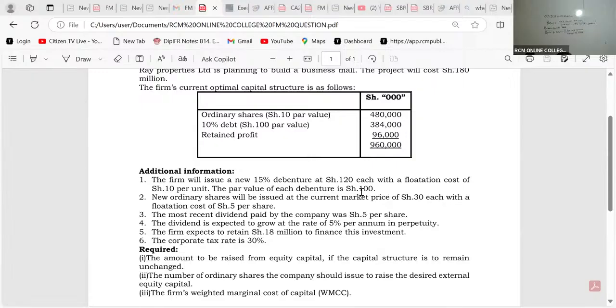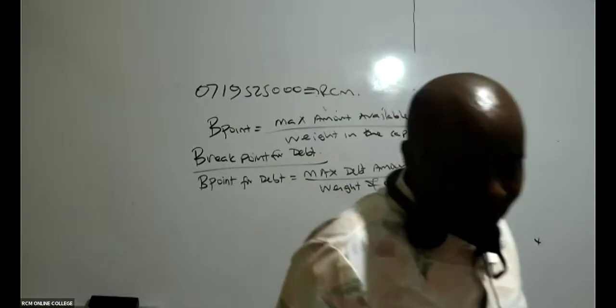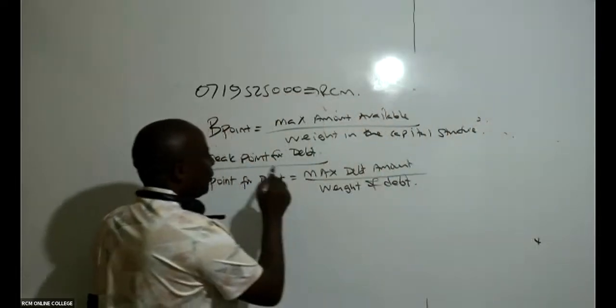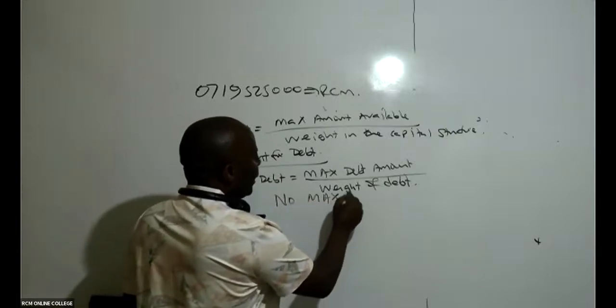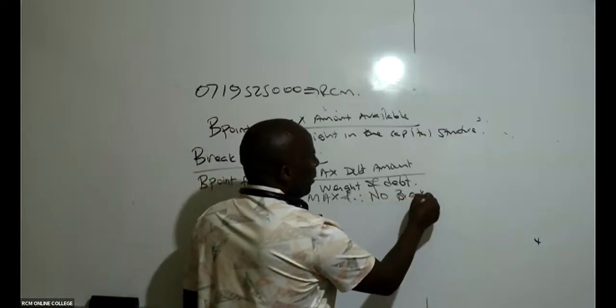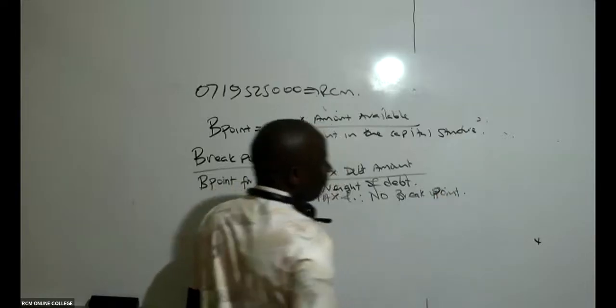There are no restrictions here. Remember, breakpoints normally happen whenever there are restrictions. So here there are no restrictions at all. No maximum, as somebody is telling us there, Gloria. So for the breakpoint for debt, no maximum, and therefore no breakpoint.